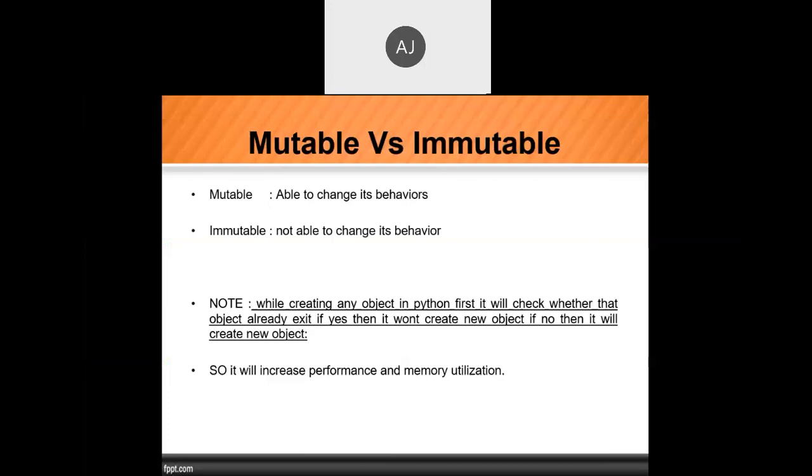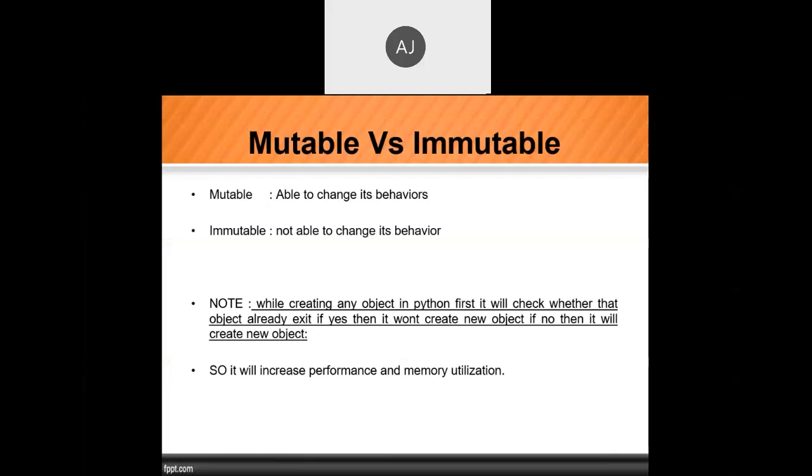But there is a small problem in this. Whenever we use this strategy, while creating the object, at that time it will check whether the object is already created or not. So this strategy will help to improve the performance and memory utilization. It can increase your performance and memory utilization.